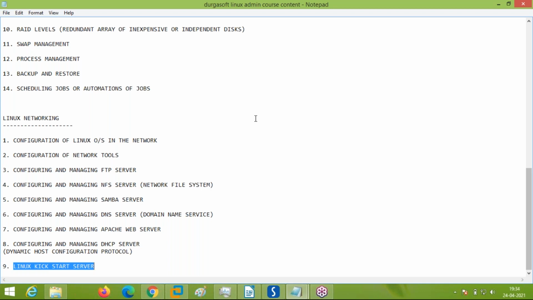It happens in your company as well. Every system he has to go with a CD-ROM or pen drive, install there, come to the next system. Is it possible that way, installing 100 systems? No.